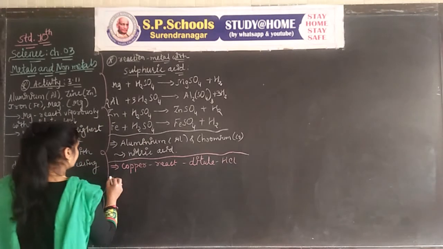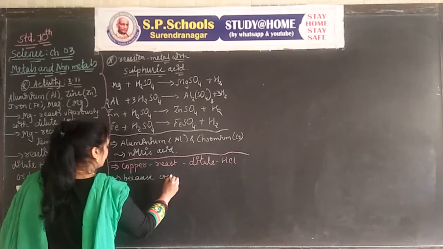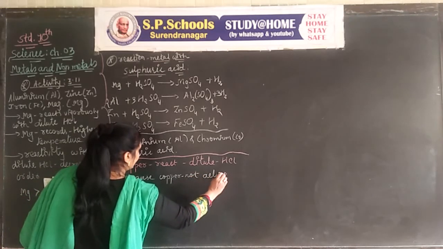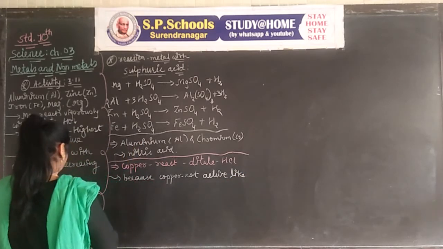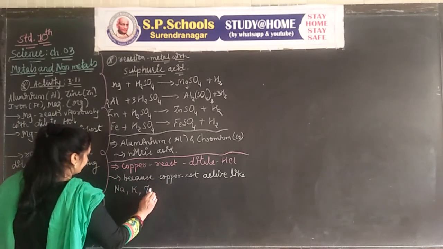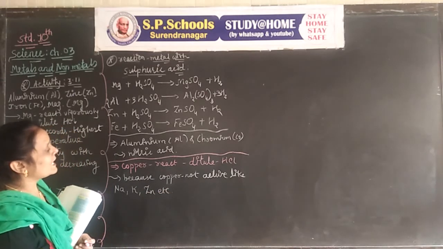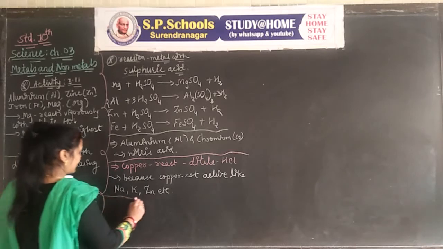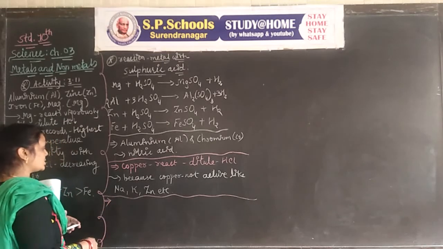The reason behind that is that copper is not active like sodium, potassium, zinc, etc. So it does not react with dilute hydrochloric acid. Small questions can arise. You can concentrate on it. Then again a small question will arise.